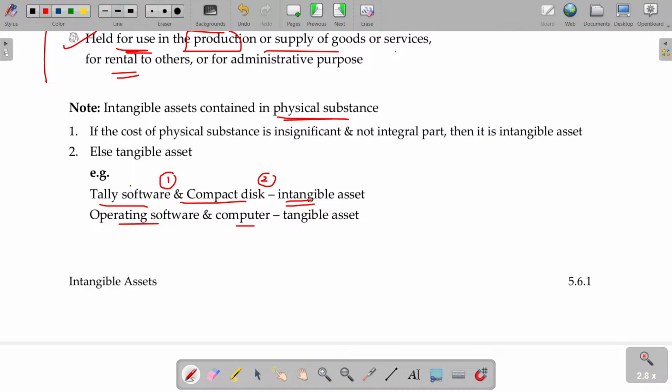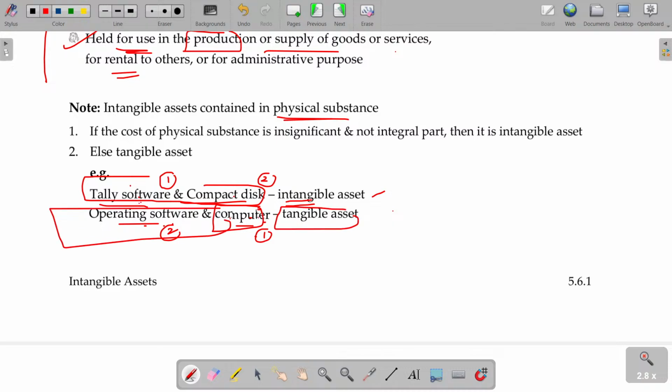Operating software and computer. Why do you purchase the computer? Are you purchasing for the Windows or the computer? Are you purchasing the mobile for the Android software? You are purchasing the mobile; the Android software comes with it. So my intention is the computer, not this one. First priority goes to the computer, second priority is only the software. For operating, this is used. But I purchased the compact disc only for Tally. So Tally is the most wanted here; the computer is the most wanted there. The Tally is intangible, so the entire thing, Tally and compact disc, would be intangible assets. And operating software and computer, my intention is to purchase the computer, so this is tangible. These two will be put together as a tangible asset. Is that clear?